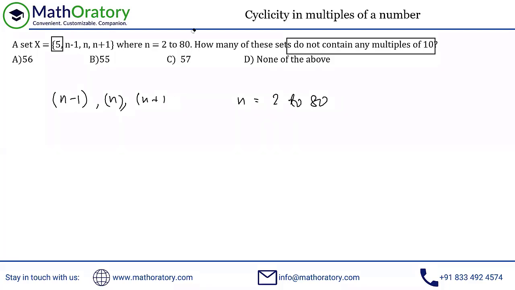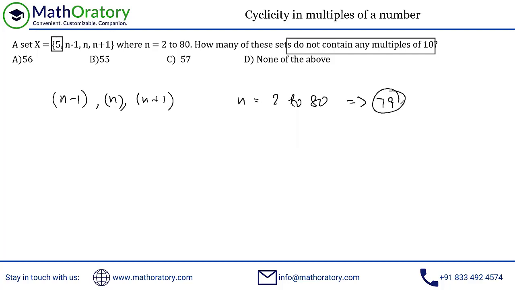Now, let us try to understand how to approach this in the simplest manner. Since we are looking for how many of these do not contain any multiples of 10, and it is not easy to directly think that, let us rather think about how many do contain multiples of 10, and then we'll subtract that from the overall cases. First thing, when n is ranging from 2 to 80, that is 79 possibilities.